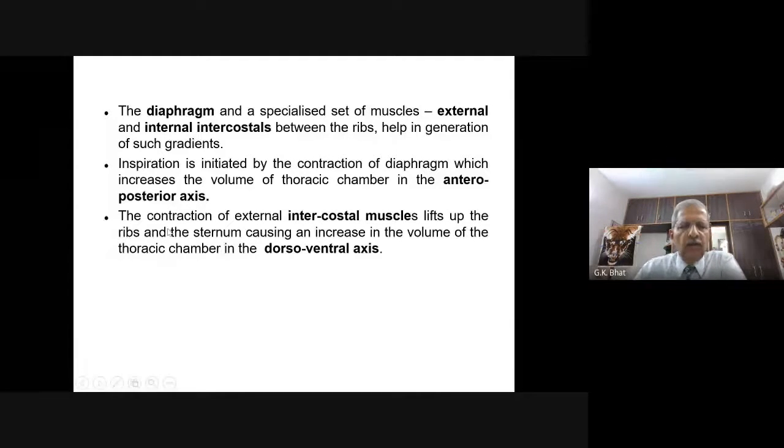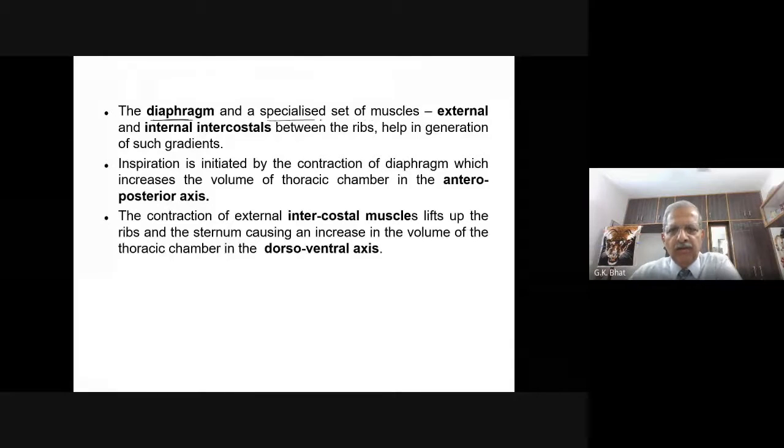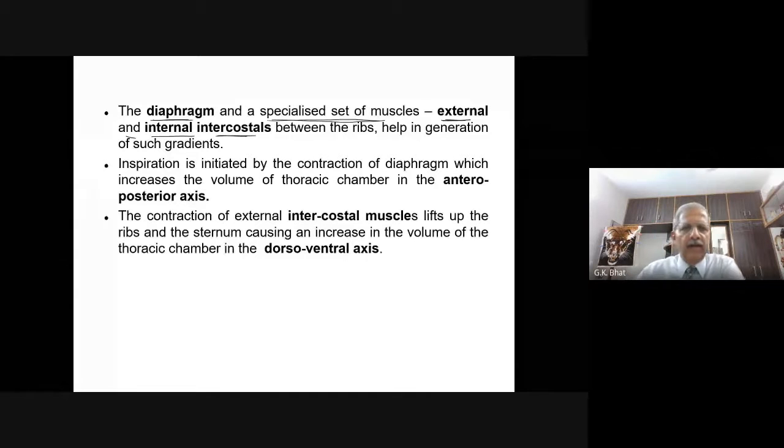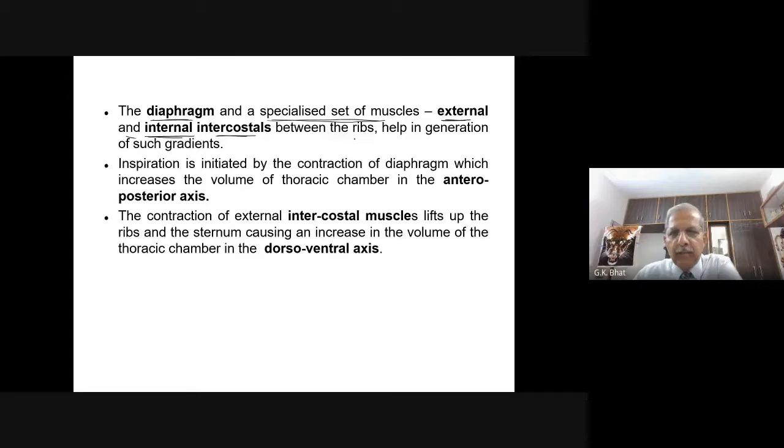In this respiration process, we come across a part of the respiratory system, namely the diaphragm, and a specialized set of muscles called external and internal intercostals. There are two sets of muscles, external intercostal muscles and internal intercostal muscles. Where are they present? They are present between the ribs. They help in the generation of such gradients.